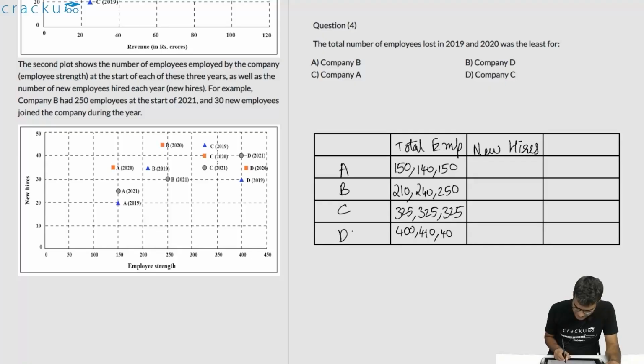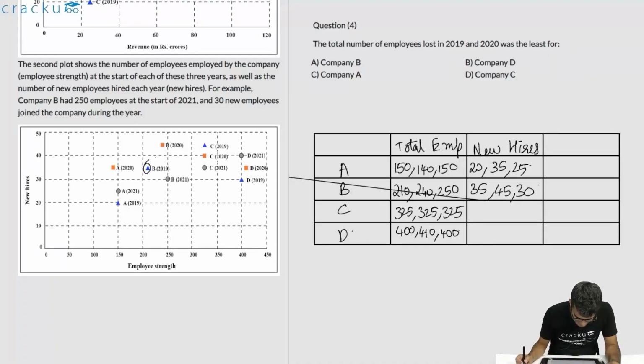This is the x coordinate. The new hires we will find out by calculating the y coordinate. We will do the same. For A it is 20, 35 and 25. For B it starts off with 35, this one, then it increases to 45 and finally we are left with 30. For C it is 45, 40 and 35. For D it is 30, 35 and 40.